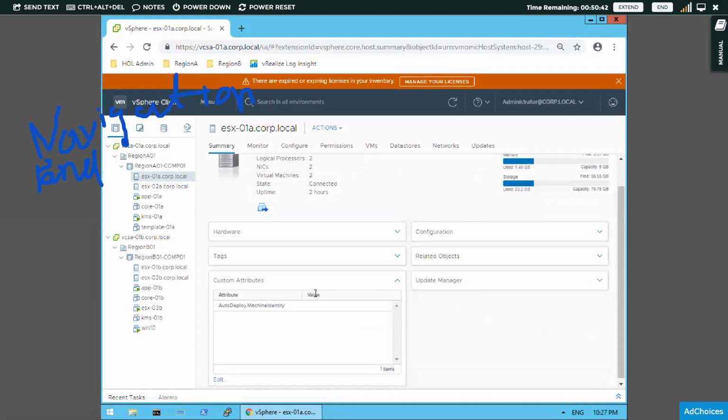Different information. By default, when I haven't created anything and have just logged in, I see there are two servers in any HOL, and each server has two regions, A01 and B01, and each region will have one cluster.